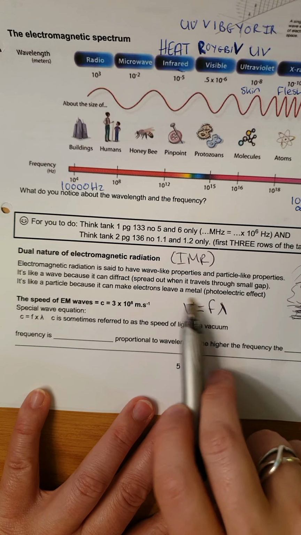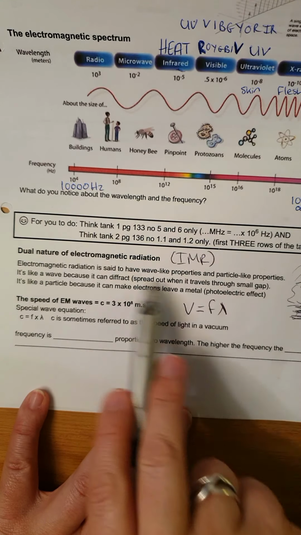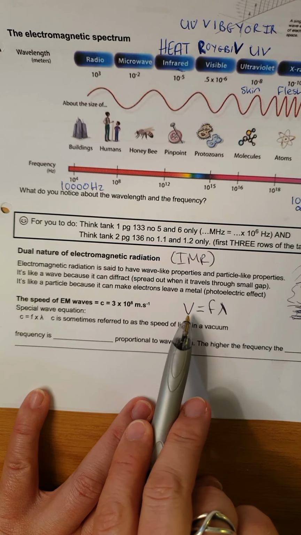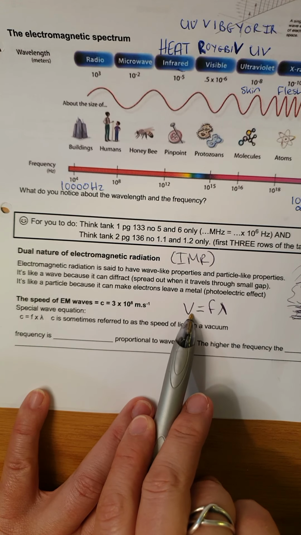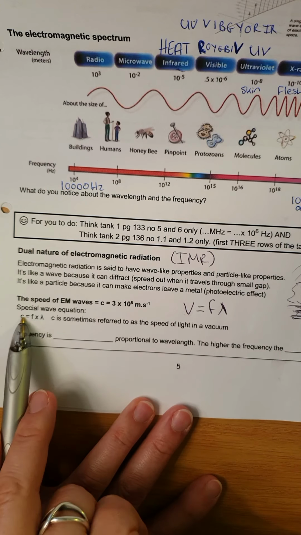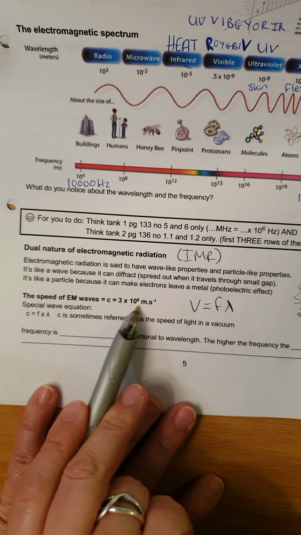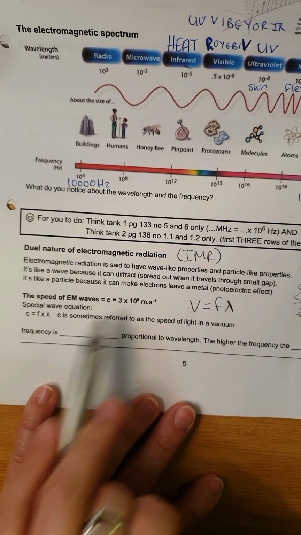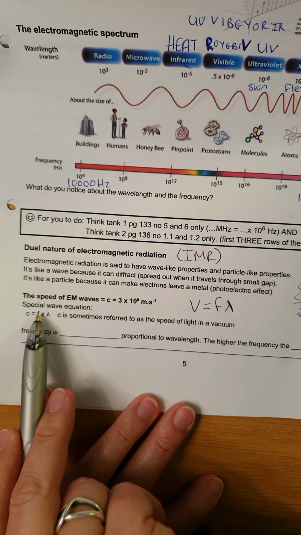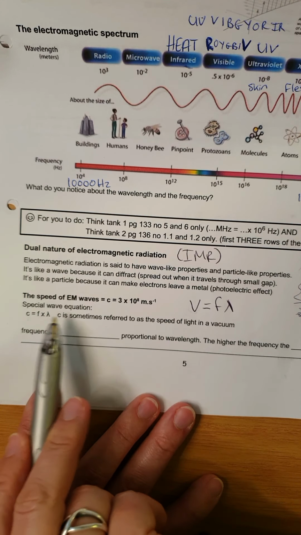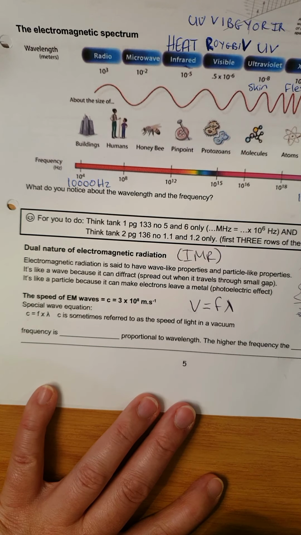But now, because all the electromagnetic radiation waves all travel at the same velocity, we can replace that v with c, and we know that it's always 3 times 10 to the 8 no matter what. And then all we have to do, if we've got a frequency, we can work out wavelength. If we've got wavelength, we can work out frequency.